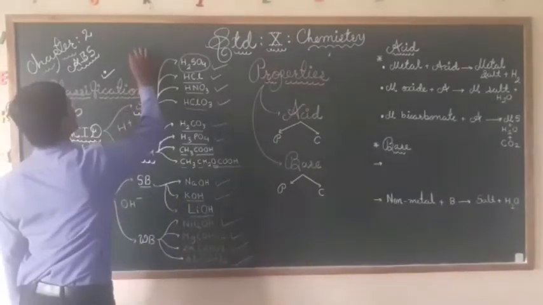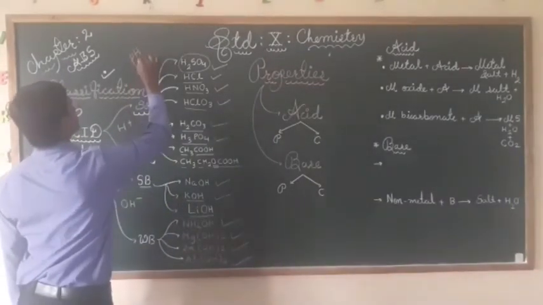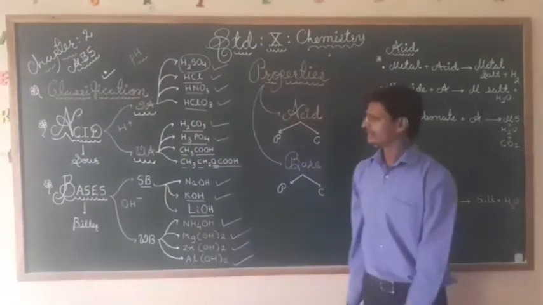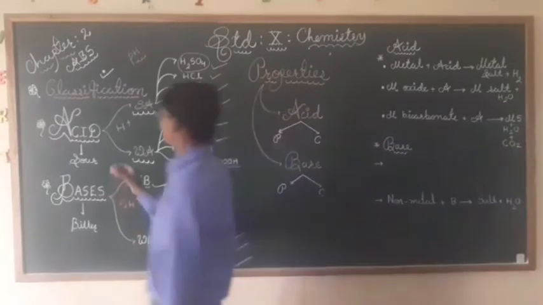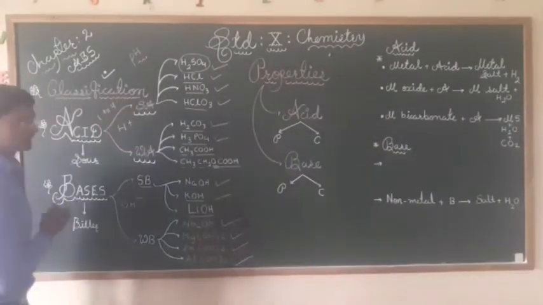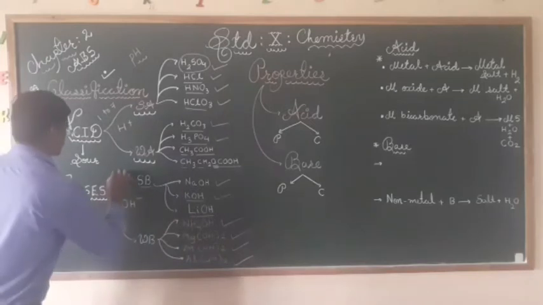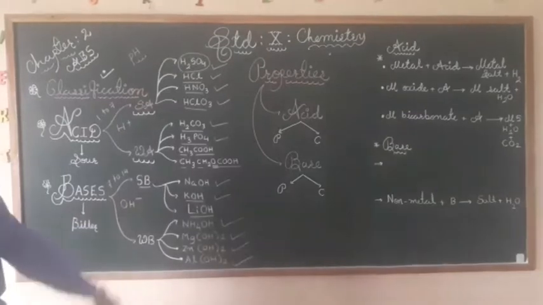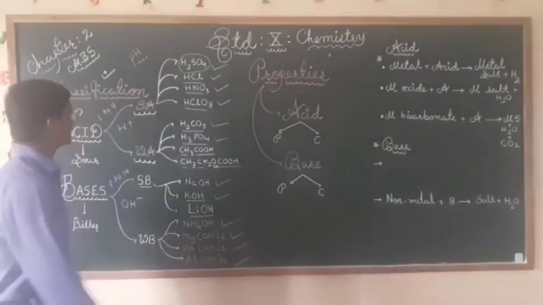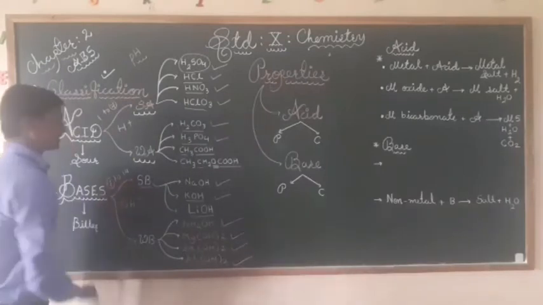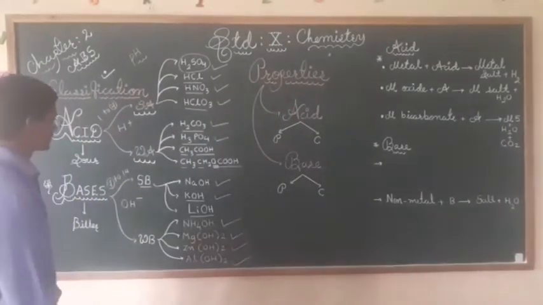As we discussed in our pH scale, 1 to 7 we call acid, already we are aware, and 7 to 14 are bases, and 7 is neutral, that is water.